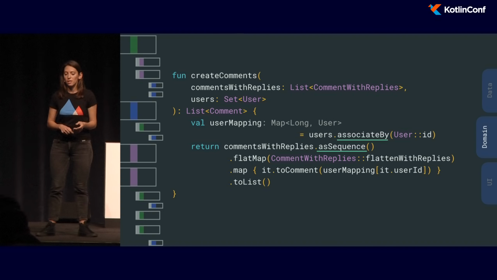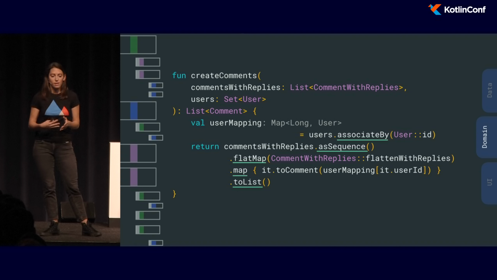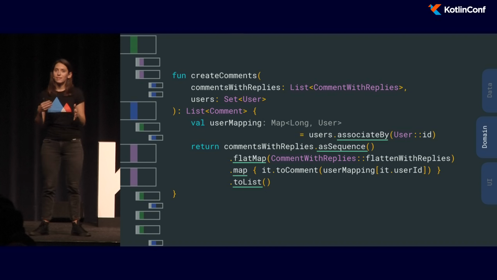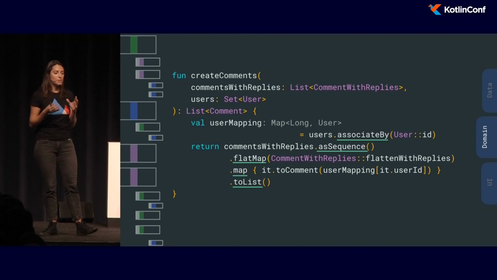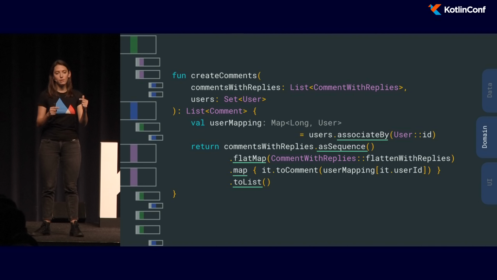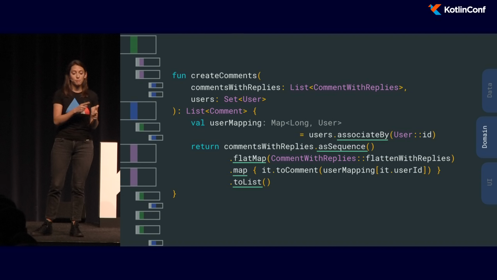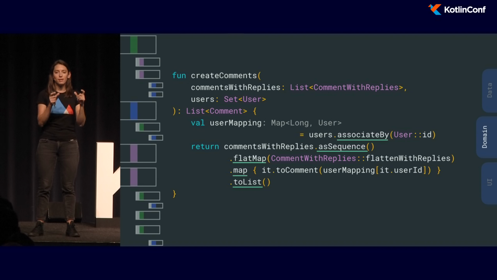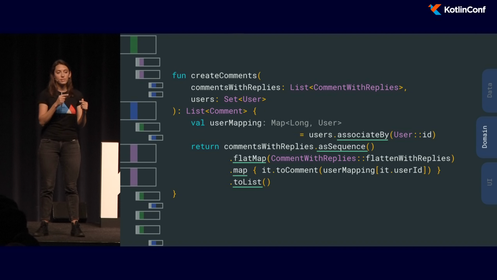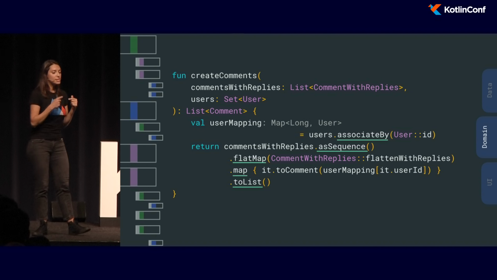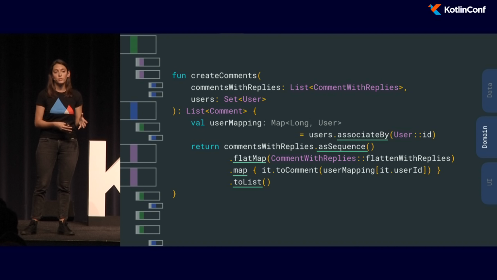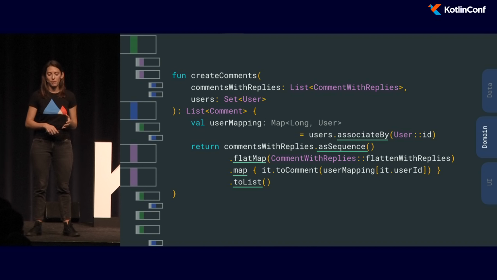But apart from the collections, we also used sequences. So sequences are lazily evaluated collections. So the main difference between these is that with sequences, when you have multiple steps that you need to perform on the list, like in our case, flat map and map, with sequences, all of these operations are applied on every item. With collections, all of these operations are applied on the entire collection. So this means that for every step, a new collection is being generated. So this means that if you wanted to reduce the number of objects that you're creating, sequences are better.